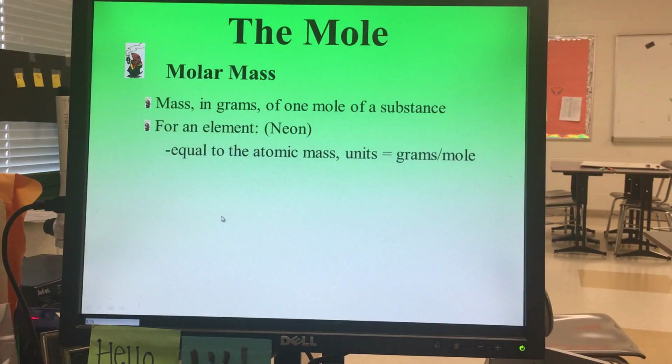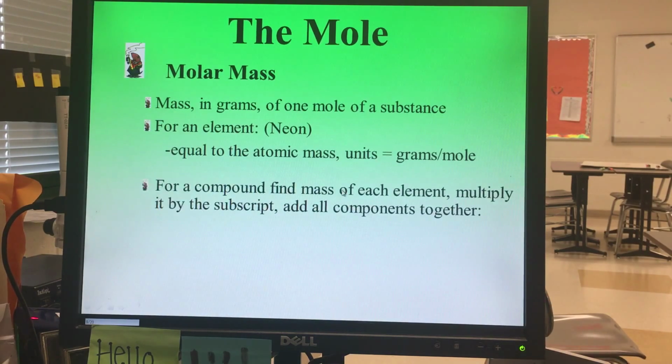One of the things we're going to be able to use this for is to talk about things like molar mass, which is a new concept that we're introducing today. Molar mass, by definition, is simply the mass in grams of 1 mole of any substance. If it's for an element, it's really simple. We can look at the periodic table, neon for example, find the atomic mass, and utilize that, with the units here being grams for every mole, so neon would have a molar mass of around 20 grams for every mole.